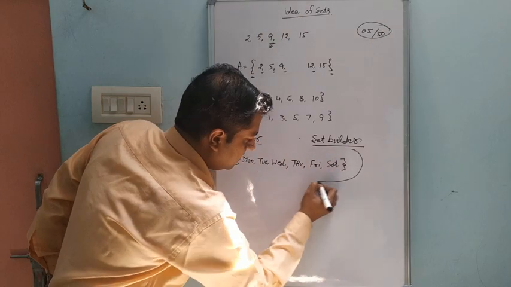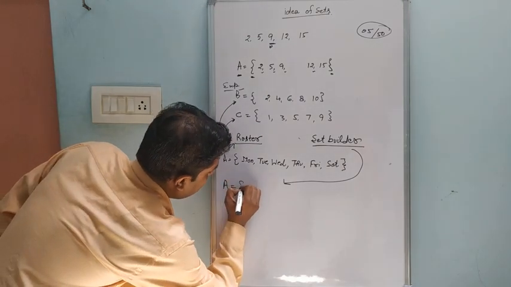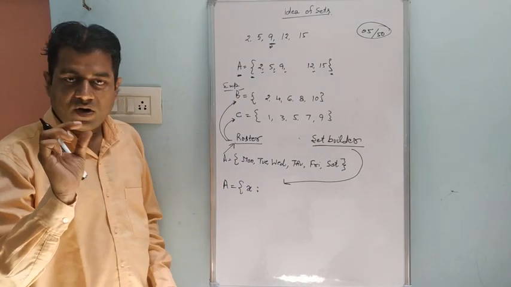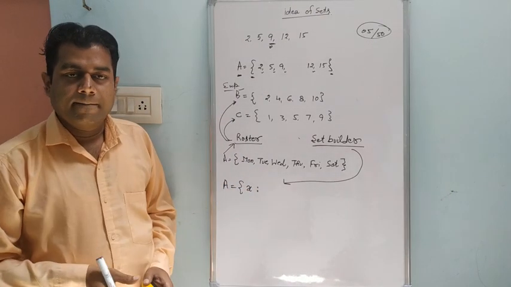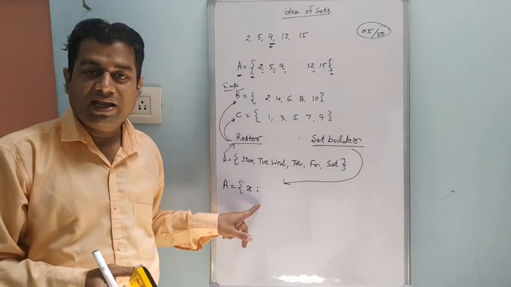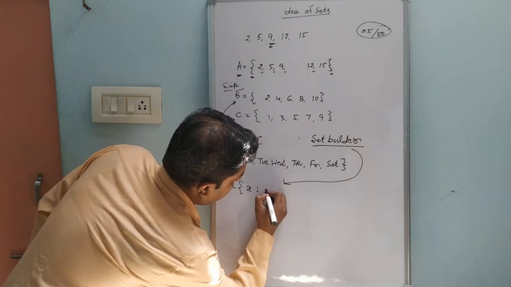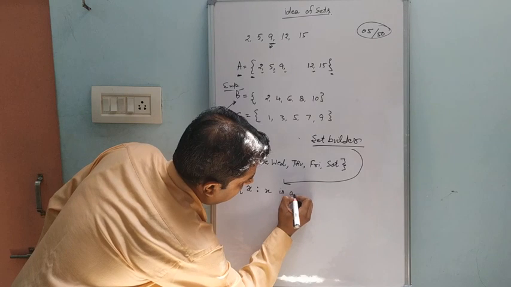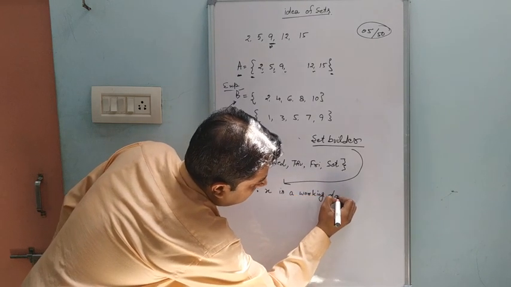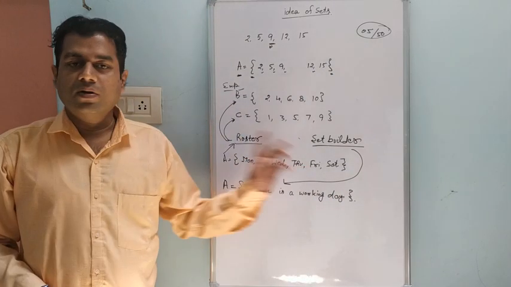The same set in the set builder form. Set A is X, where X is the element. A particular element is defined by X. Now we will define what X is. Accordingly, the distinct object, where X is a working day. Working day means Monday to Saturday in school.